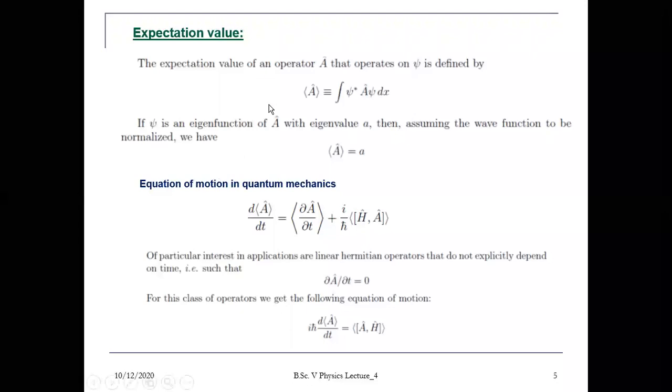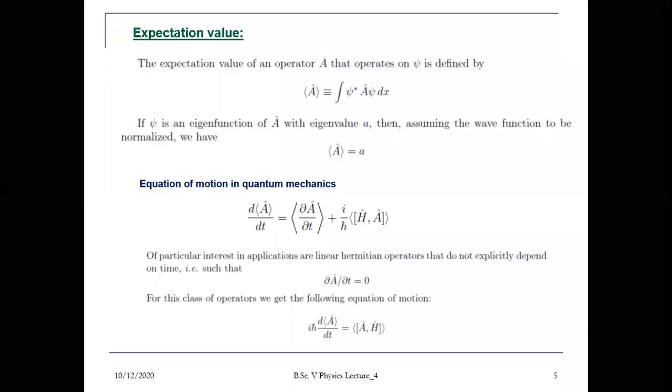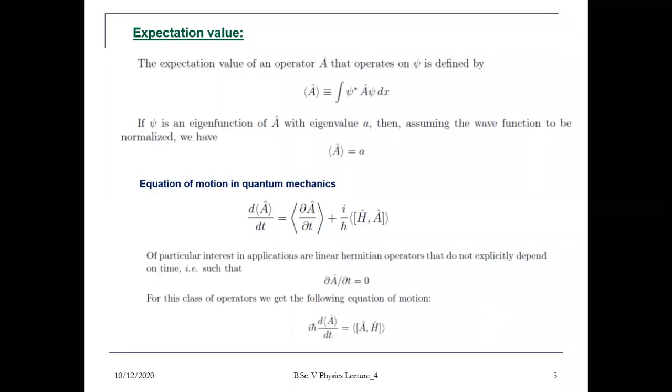Expectation value: in the previous lecture I also explained that the expectation value basically gives us the average of n number of observations, but it is different from the average value of an algebraic or mathematical number, because here we have a physical observable, which may be position, momentum, Hamiltonian, or kinetic energy.